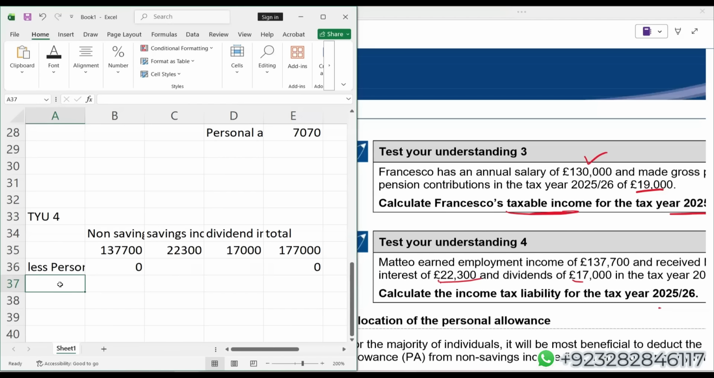If you are directly writing personal allowance 0 and you're not showing why you wrote 0, then you will be getting 0 marks. But if you're showing the reason why you are taking personal allowance 0, you will be getting 0.5 marks. So again, I'm just telling you the importance of 0. Sometimes writing 0 gives you the 0.5 marks, which is very important. So here comes the taxable income.